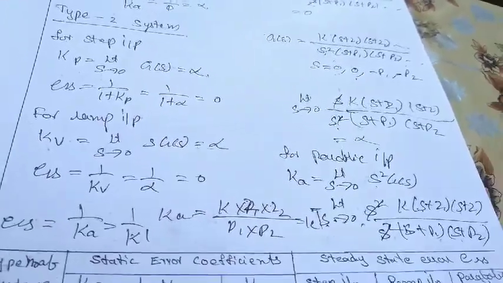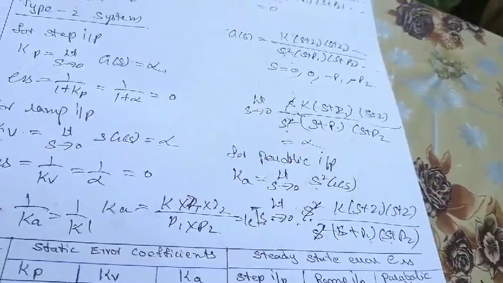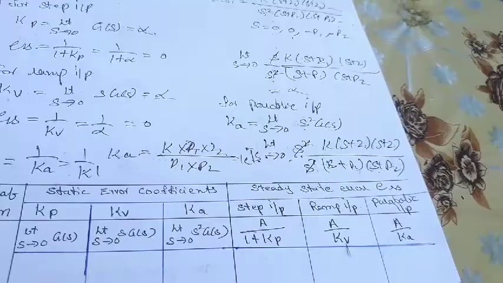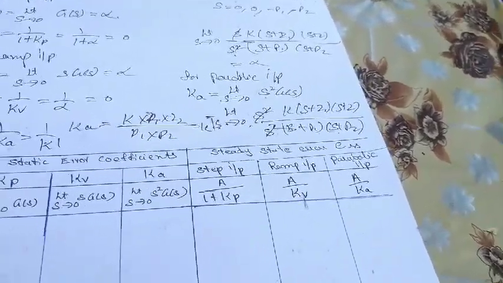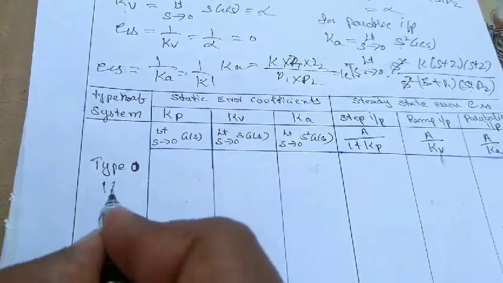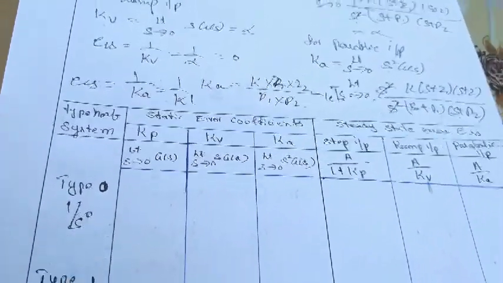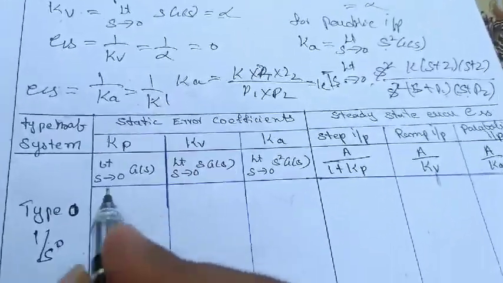So for different types of systems and different inputs you will get different types of steady state errors. Let us consider all this in tabular form, and we will see for which type of input, which type of systems will get what. First I will take the type 0 system. Type 0 system is 1 by s power 0, meaning there is no pole at the origin. For that, what is the value of Kp?